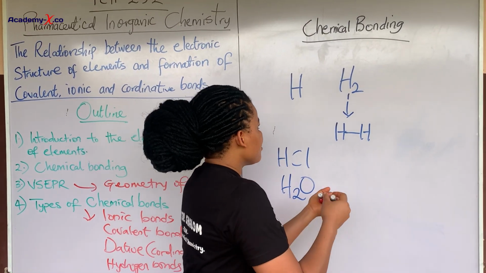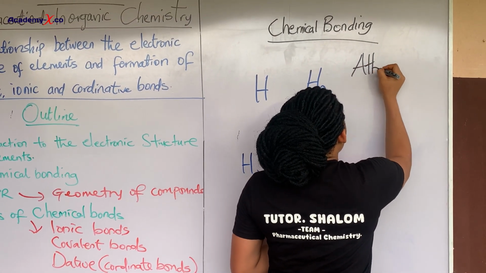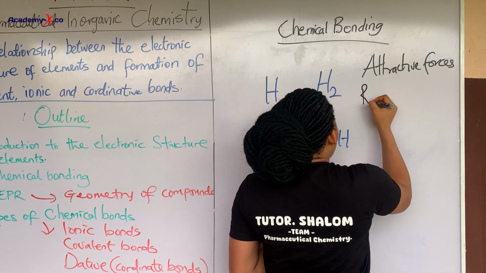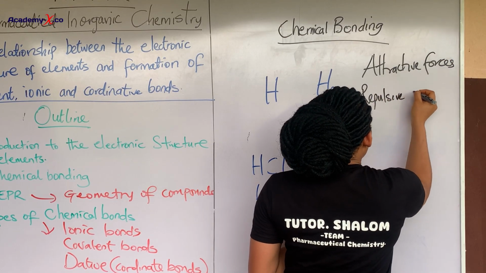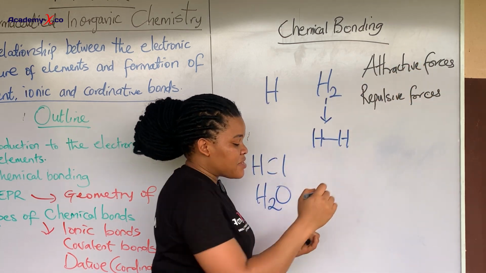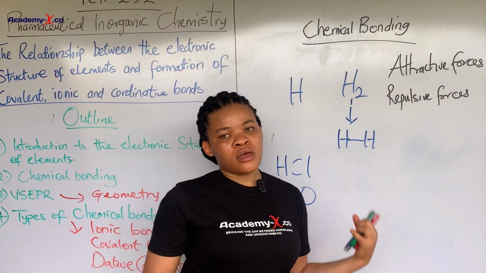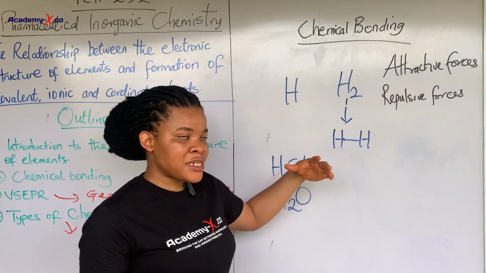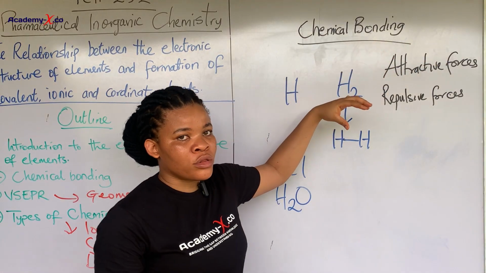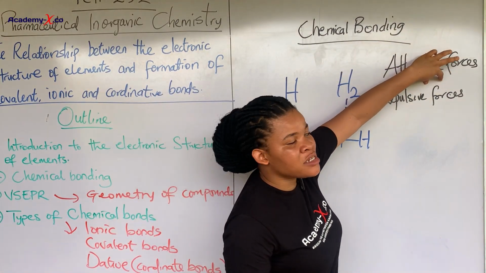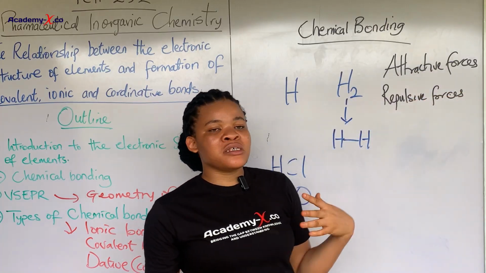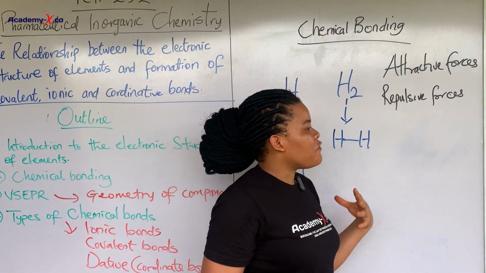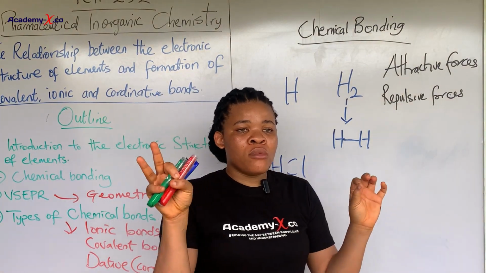So I'll just write it. We have attractive forces and what? Repulsive forces. Now these 2 concepts are very important. In fact, it's an objective question, because during the last set, I came across questions on the students defining these forces. So the attractive force is the force that is keeping the atoms together, like bringing them together, while the repulsive forces are those ones that are preventing them from coming together.